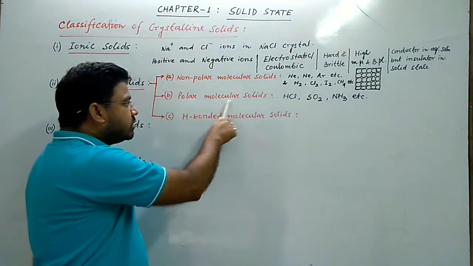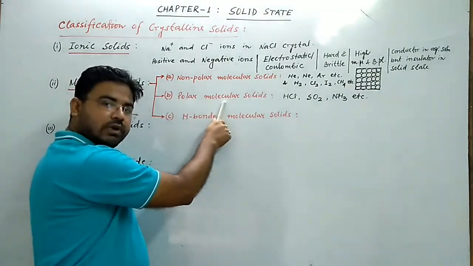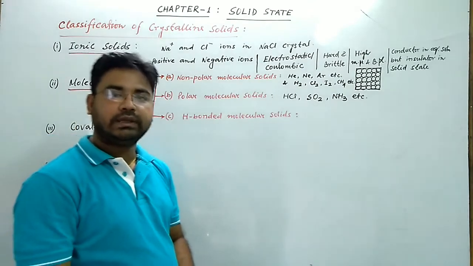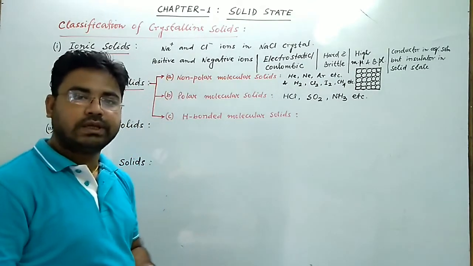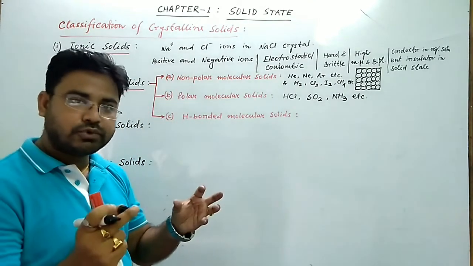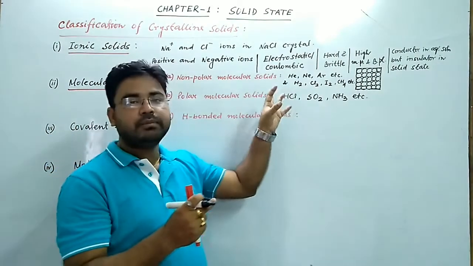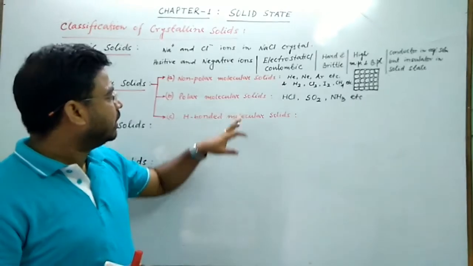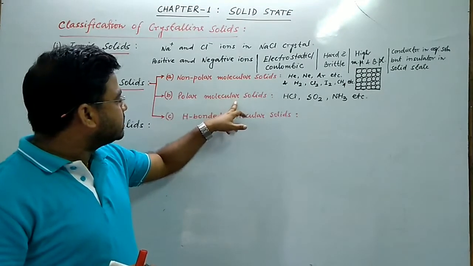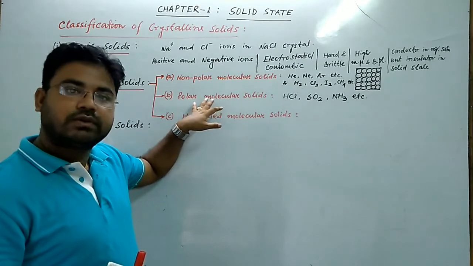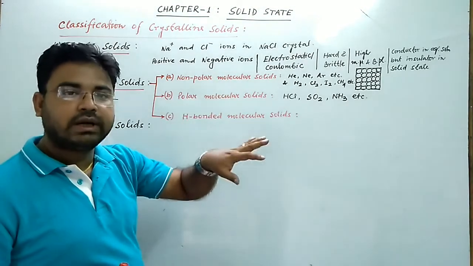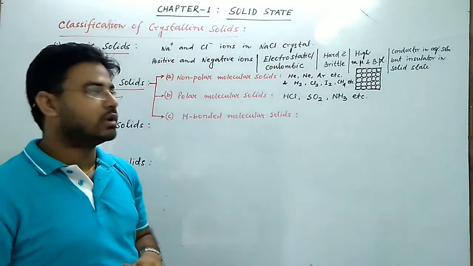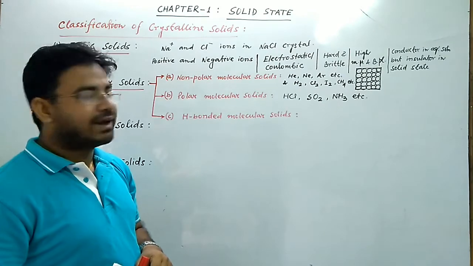So that was the information on polar molecular solid. In polar molecular solid, the constituent particles are polar molecules like HCl, SO2, NH3, etc. The force of attraction among the molecules within the crystal is dipole-dipole interaction. Characteristics: the polar molecular solids are soft, so their melting and boiling points are low, but comparatively higher than non-polar molecular solids. They act as insulator.